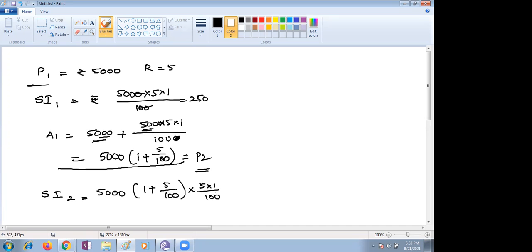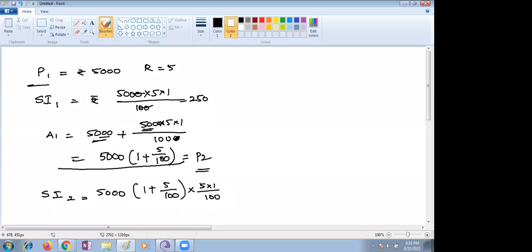Why are we taking it like that? Because it's the second year. For the second year, you are taking only 5 by 100, not 1 plus 5 by 100. That is the rate of interest, it will be unchanged. Again, I did PTR by 100. Understand? Right.